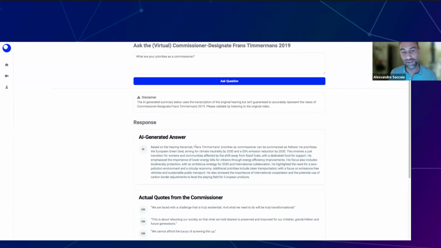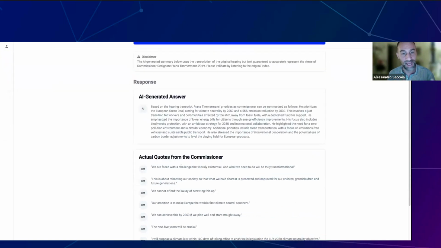So based on the hearing transcript, Frans Timmermans' priorities are blah, blah, blah. But as I said, we always want to ground our answers in something that is real. So we also give the actual quotes from the commissioner.